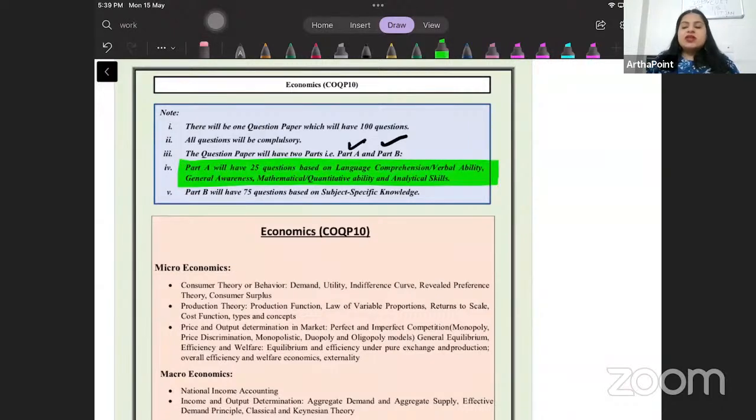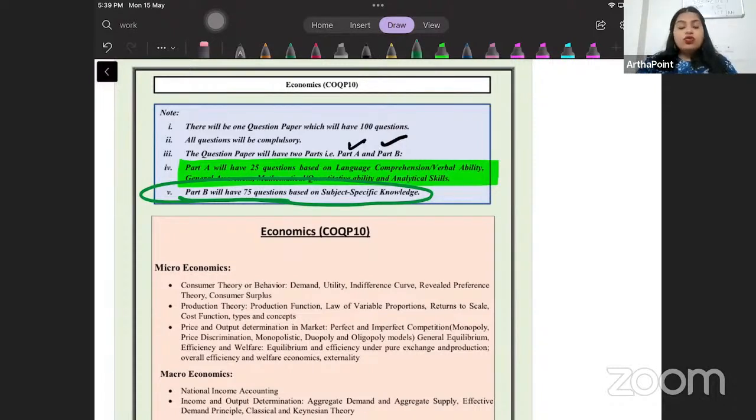Kuch general awareness ke questions, kuch mathematical quantitative ability questions, kuch analytical skill questions bhi we have to practice. Apart from this, of course, we have to focus a lot on part B. This is your golden chance, I can say, to get into Delhi School of Economics. इतना आसान पेपर दिल्ली स्कूल ऑफ इकोनॉमिक्स में इससे पहले नहीं आया होगा. This is the easiest paper that you can think of that is going to come this year.